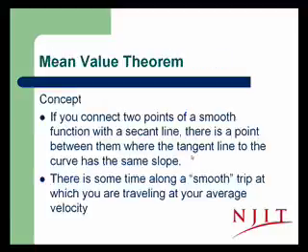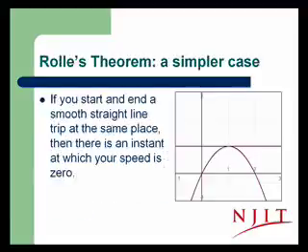On today's show we'll discuss the mean value theorem. Here's the concept. If you connect 2 points of a smooth function with a secant line, then there's a point between them where the tangent line to the curve has the same slope as the secant line does. If you're going along a smooth trip in one dimension, there's going to be a certain instant at which you're traveling at your average velocity. That's really all that the mean value theorem means.